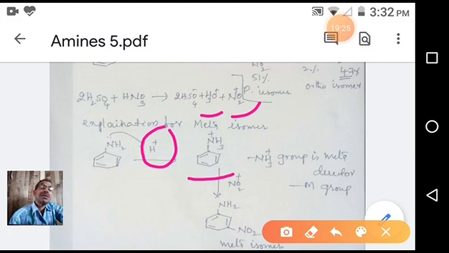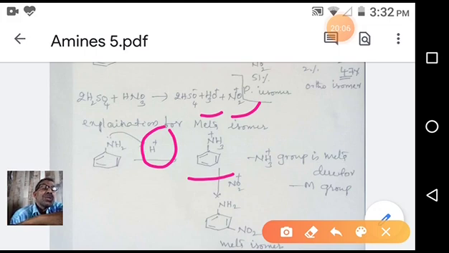So what happens? Just now we discussed the availability of the electron pair on nitrogen, which makes the benzene ring very reactive towards electrophilic substitution. But in the case of the protonated aniline, the anilinium ion, the electron pair is not available to the benzene ring. That's why the reaction becomes slow towards electrophilic substitution compared to aniline. So on acidification, aniline undergoes protonation and the protonated anilinium ion forms.